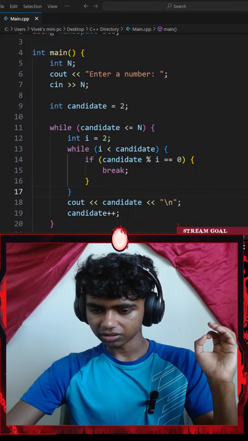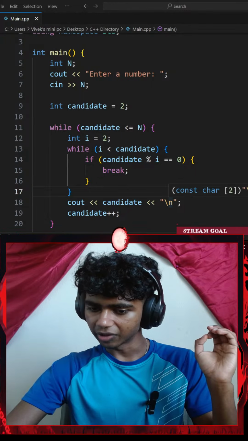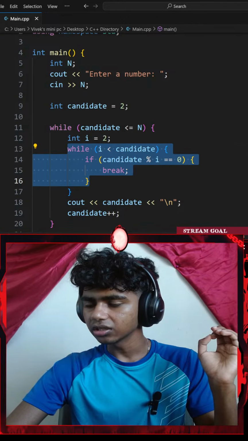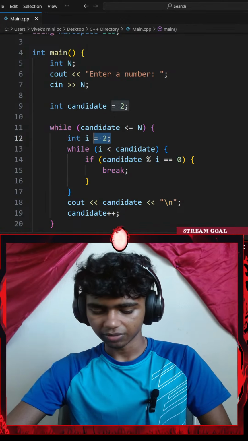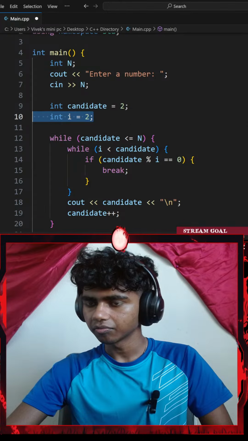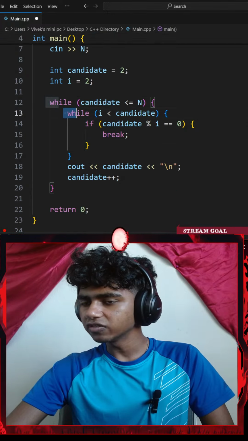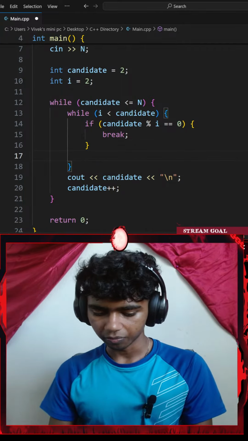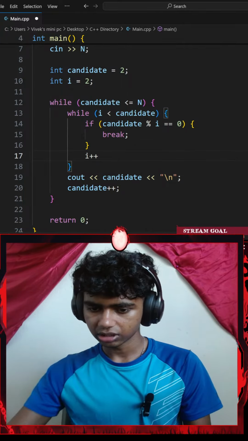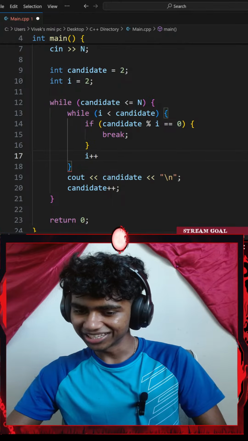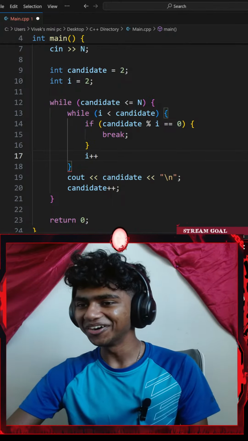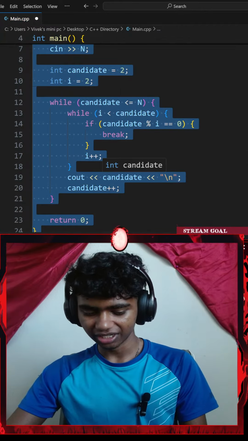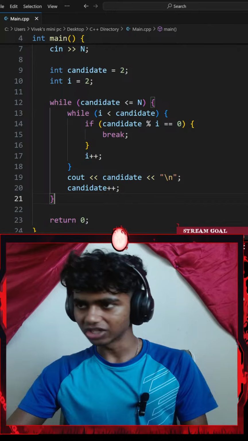Okay, let's try that. You need i plus plus at the end of the second loop. Let me just go with a bunch of control Z's real quick. So at the end of my second loop, right here, i plus plus. Is ChatGPT complicating the program? No. Let's add a semicolon, and then control S to save.